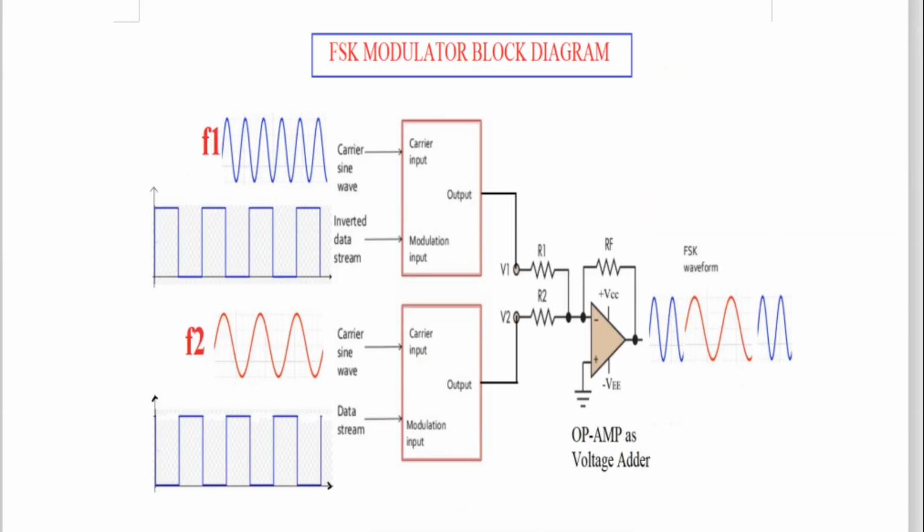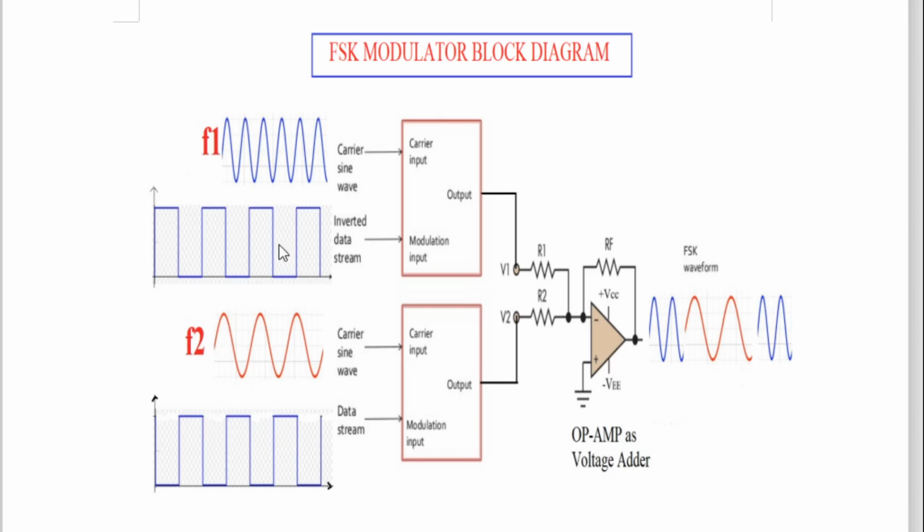But here, instead of using a multiplexer, they have used different logic. Here there is a square wave, and here again there is a square wave. But observe very carefully: here it is a data stream, meaning our information signal 0, 1, 0, 1. And here you see the inverted data stream. Inverted means the same thing is converted to the opposite. If it is 0 here, here it is 1. So whatever is logic 1 here, here it is logic 0. And here 0, 0, 0, and here three ones. Getting it? So it is inverted.